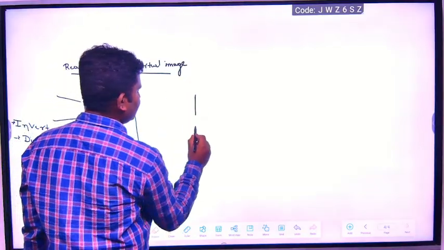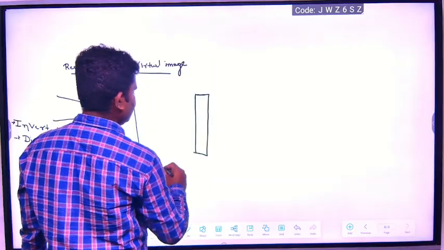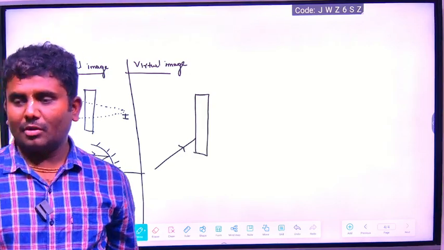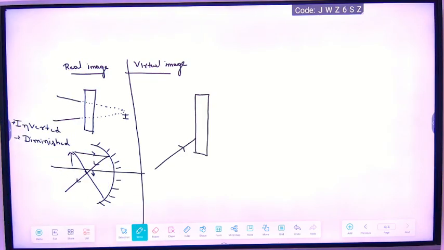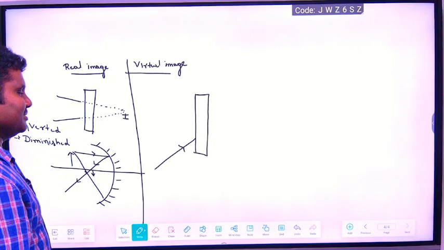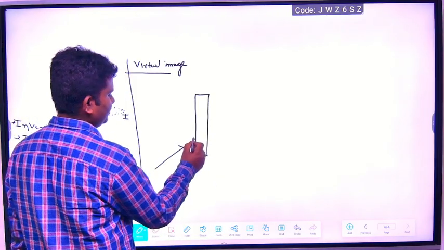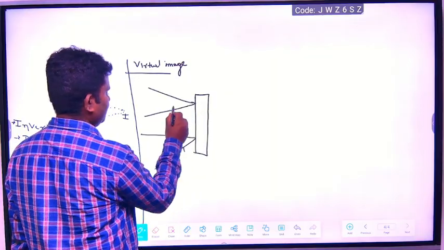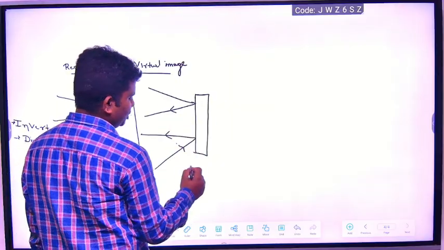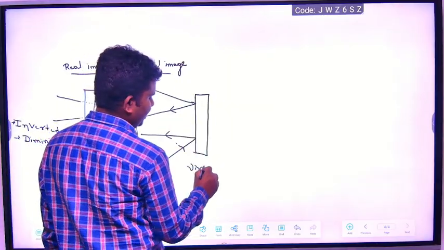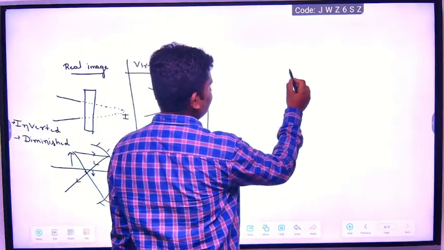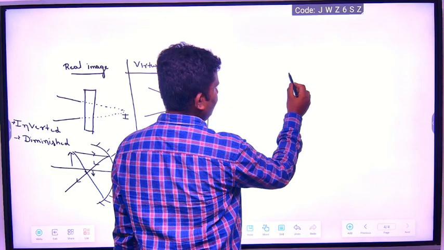What is the nature of the virtual image? Virtual image you can explain basically in terms of a convex mirror.